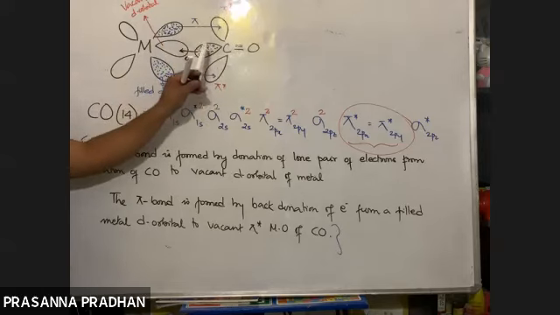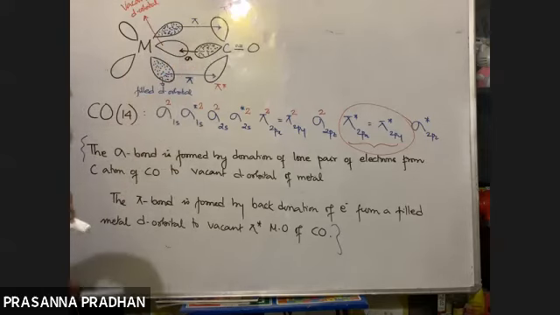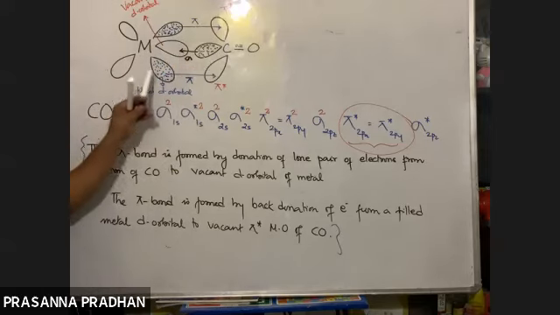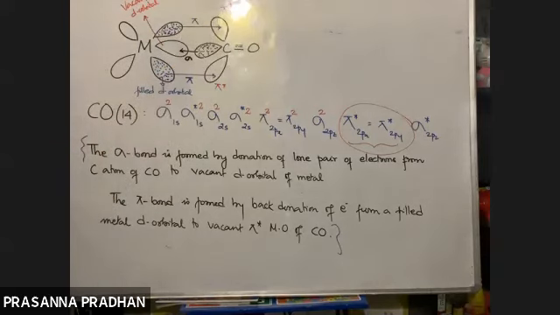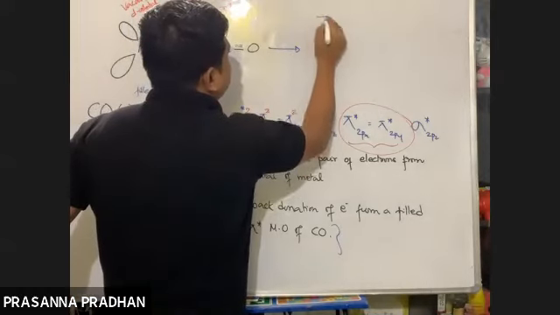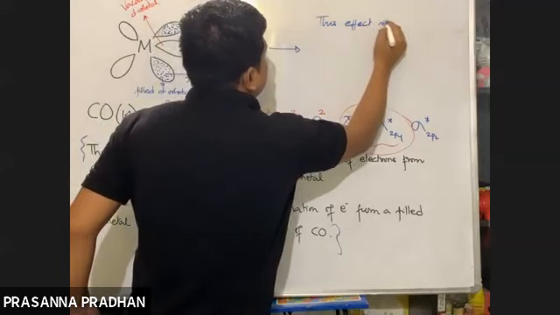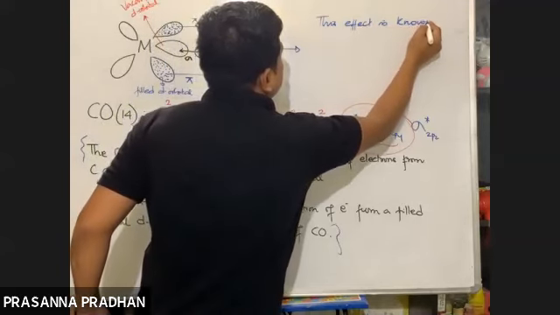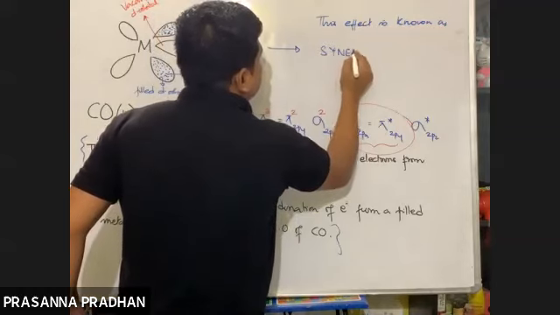Due to the presence of empty pi antibonding molecular orbital, there will be a back donation of electron from filled metal d orbital to the pi antibonding molecular orbital, resulting in the formation of a pi bond. And this effect is known as a synergic effect.